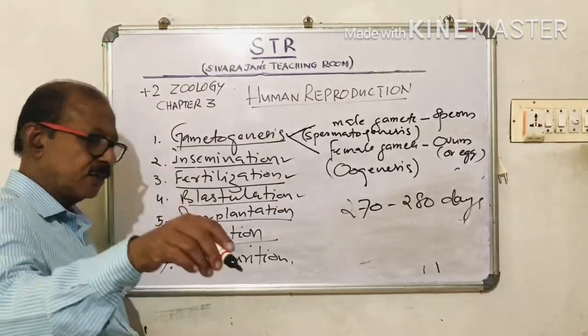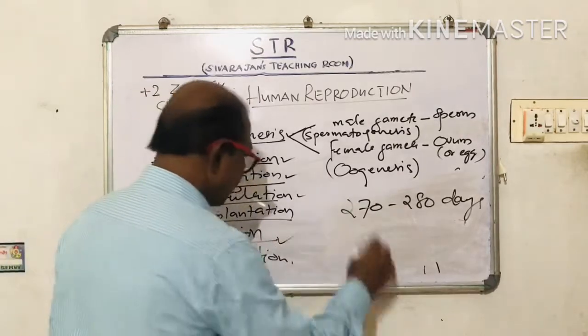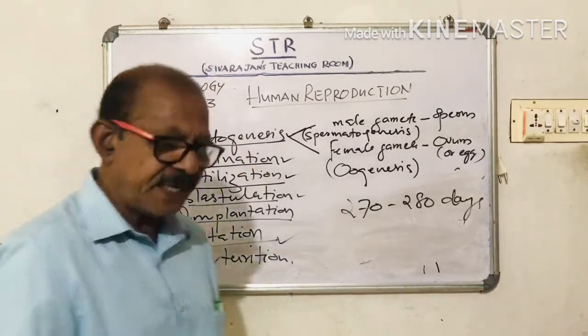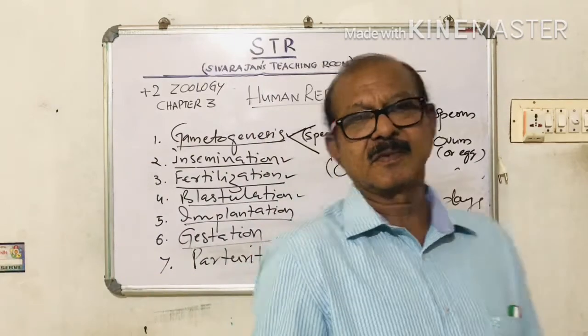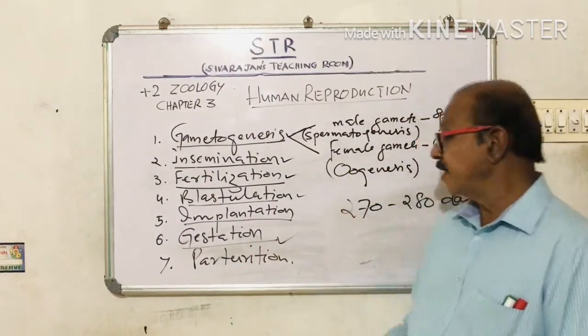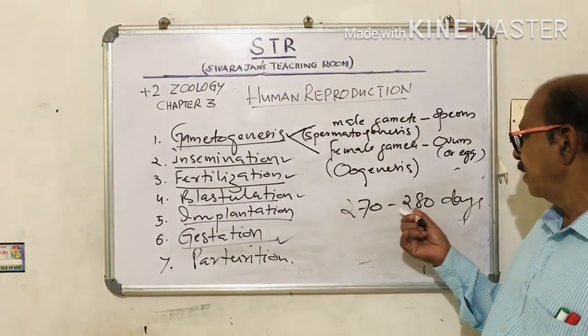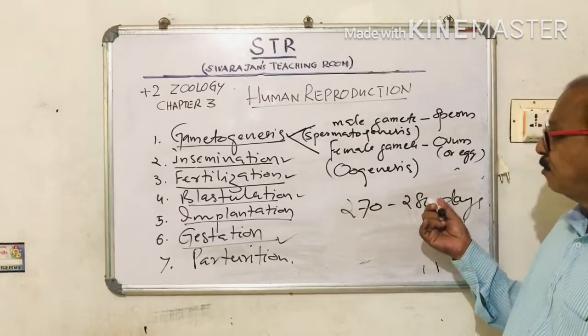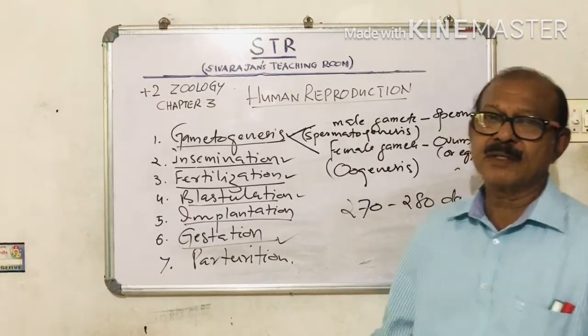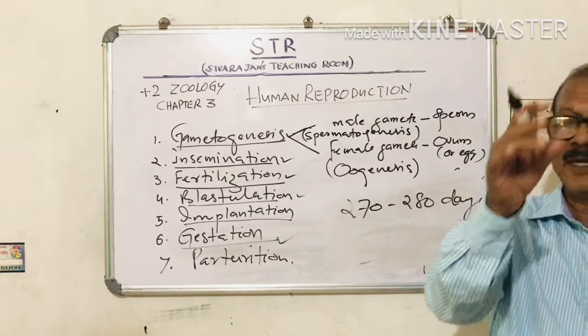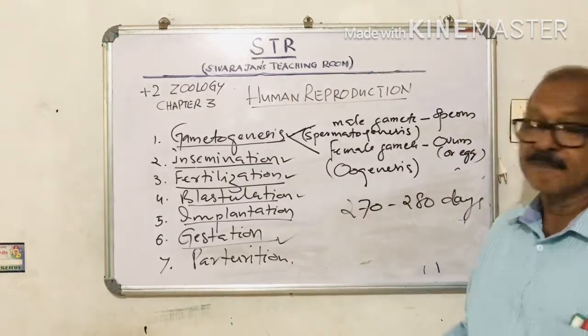That period of growth is called gestation. So what is gestation? It is the period of growth of the embryo into the fully developed baby, and it takes 270 to 280 days.